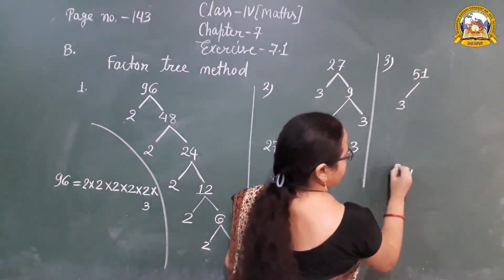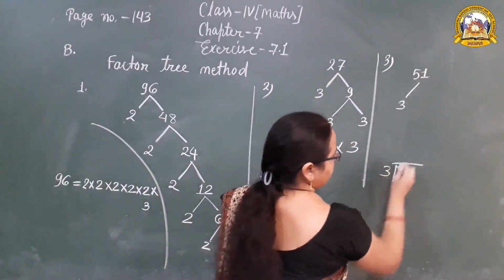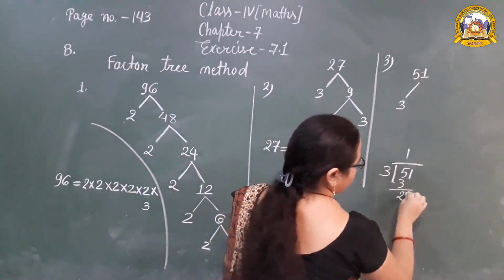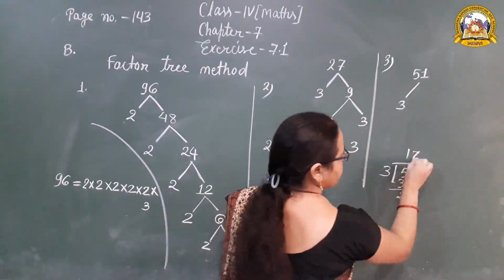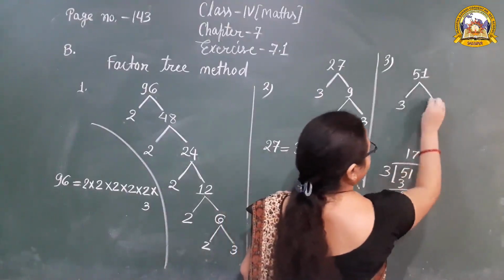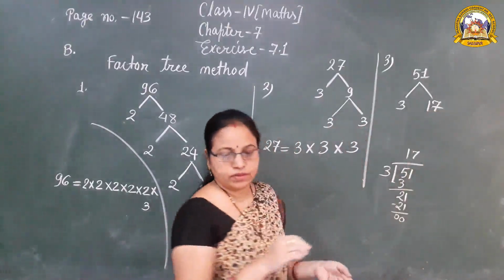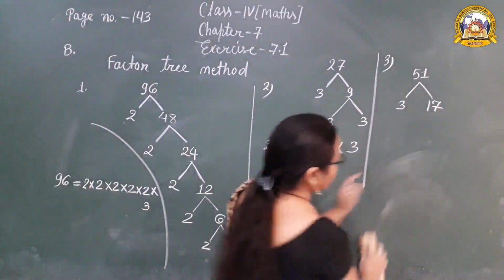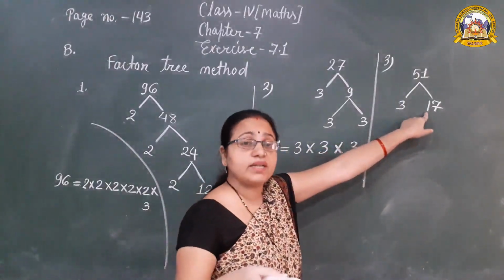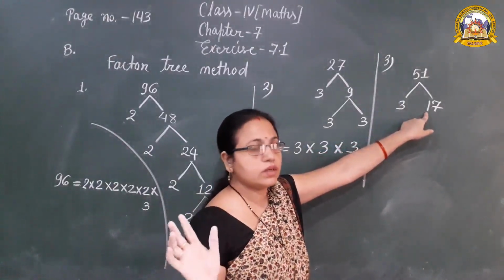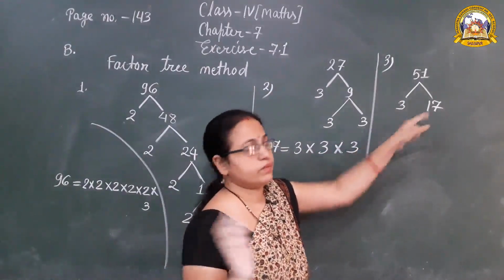When we check 51, 3 1s are 3, 3 7s are 21. Yes, so the other number is 17. And 17 is a prime number, that is why it cannot be further broken down.